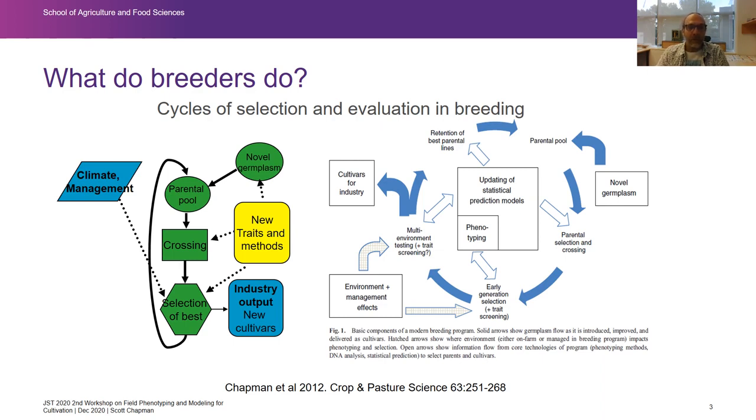Breeding involves understanding the germplasm that you've got as the basis for the program, a cycle of choosing parents out of that program, making crosses between those parents, selecting the best ones and delivering that to industry, and importantly recycling these. And there's a lot of technology involved in the way that you accelerate germplasm through this process, and also in the way that you can do prediction.